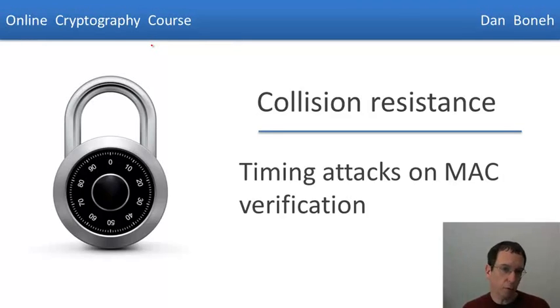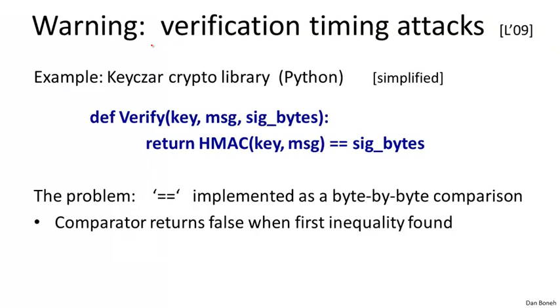In the last segment in this module, I want to show you a general attack that affects many implementations of MAC algorithms, and there's a nice lesson to be learned from an attack like this. So let's look at a particular implementation of HMAC verification. This happens to be an implementation from the Keyczar library that happens to be written in Python.